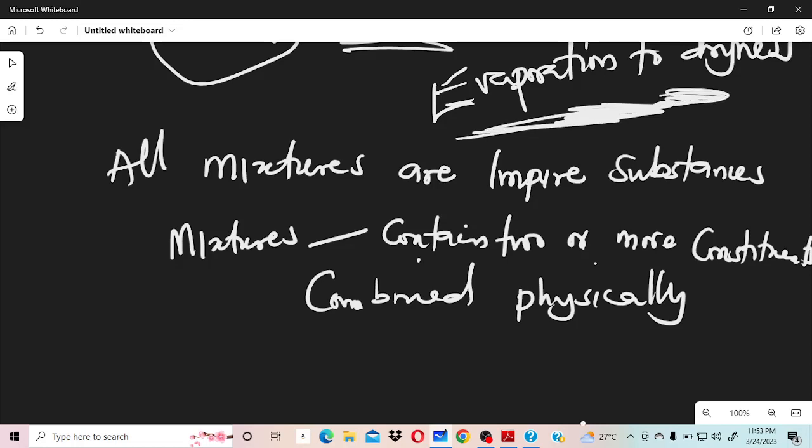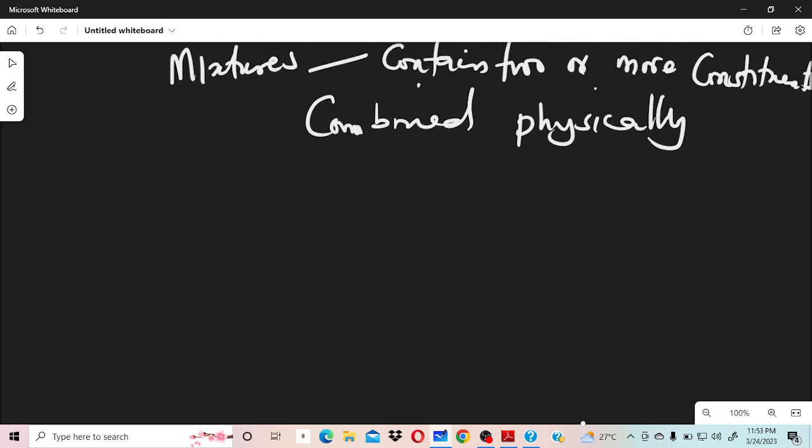So which means all mixtures are impure substances. All mixtures are regarded as what? As impure substances. All mixtures. So let's take some examples of mixtures and see what are those things we have in there. Like air is a mixture. Can you see that? Your air is a mixture.